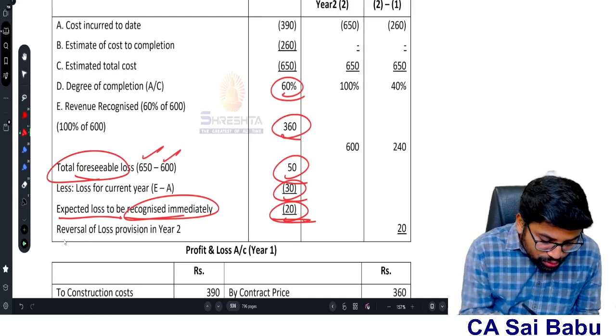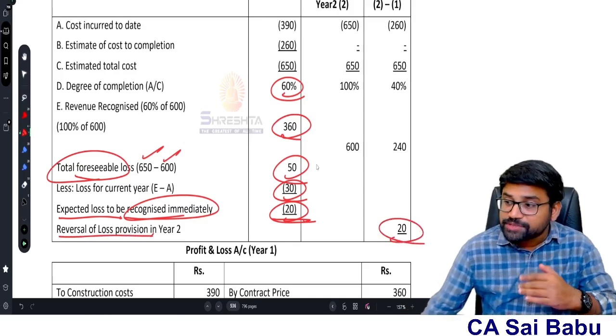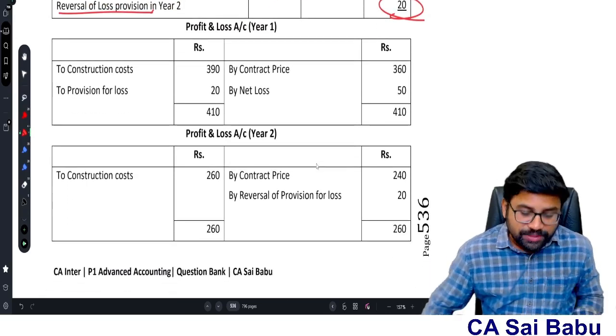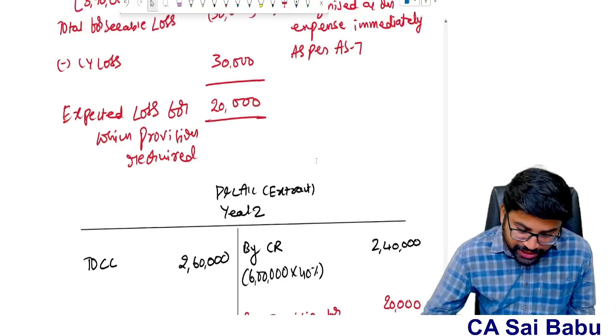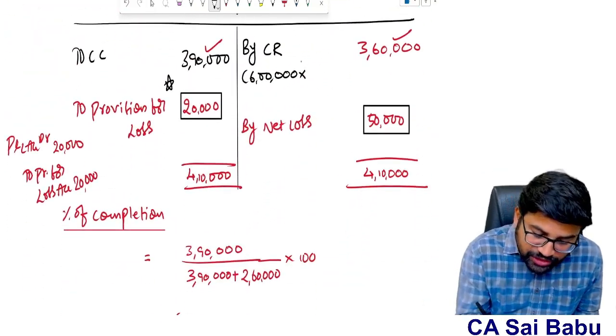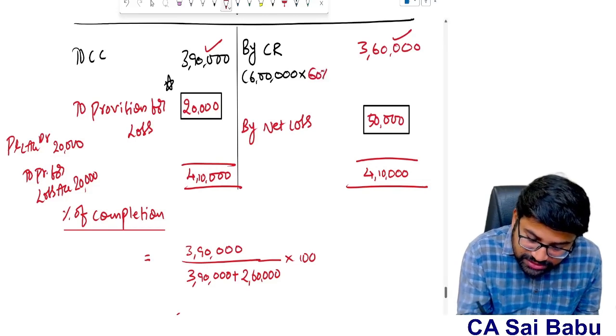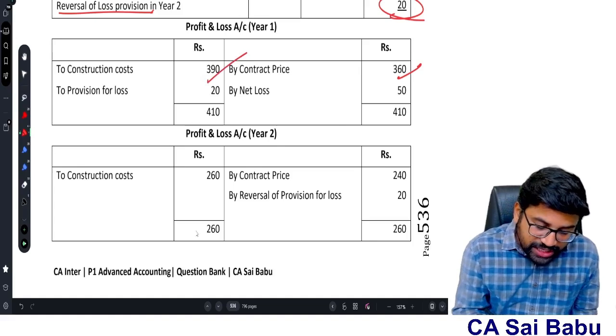And in year 2, there is a reversal of loss of 20 because the provision has become a reality. So that's why you see the P&L account here. First year contract price 360. If you see my P&L account, first year 3,60,000 because contract revenue is 6 lakhs into 60%, 3,60,000. And cost 3,90,000.